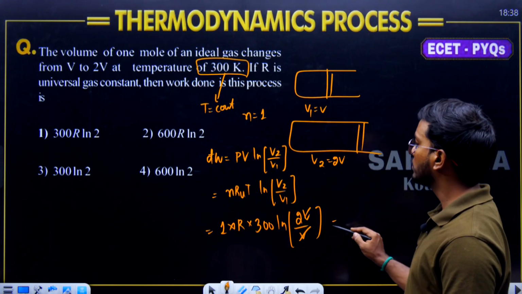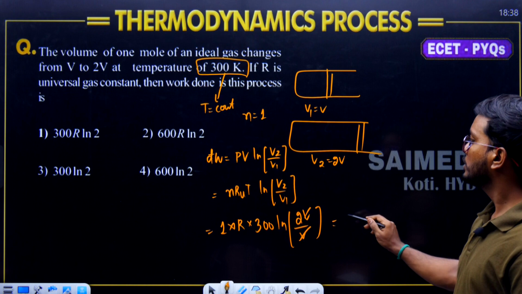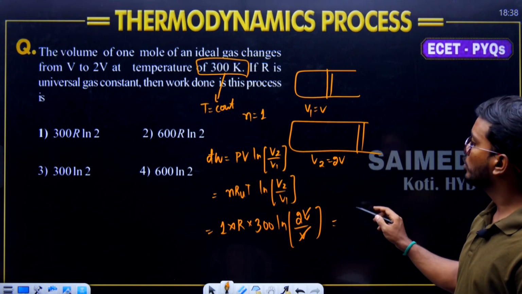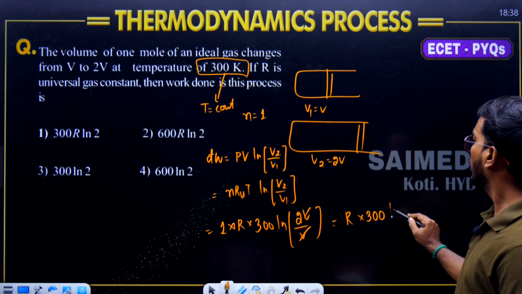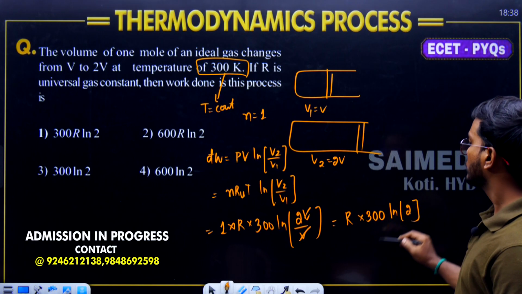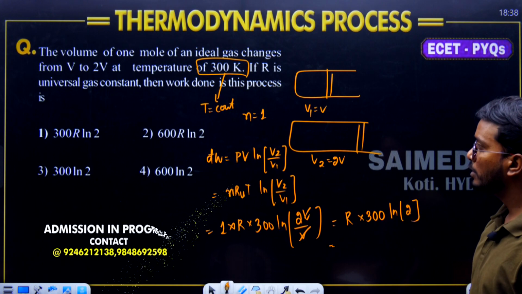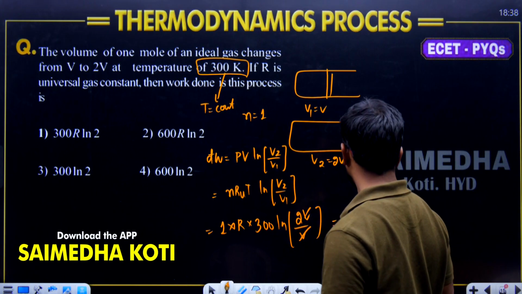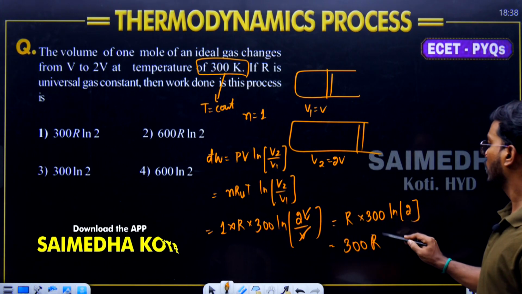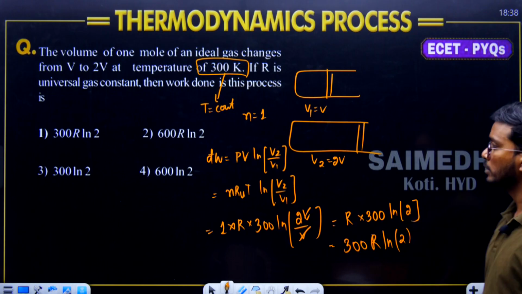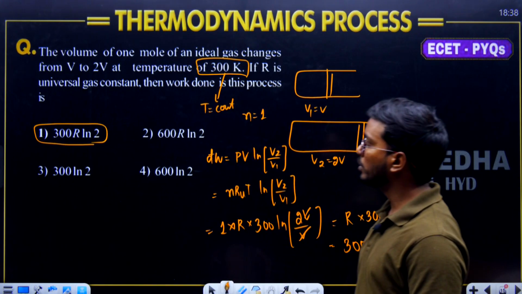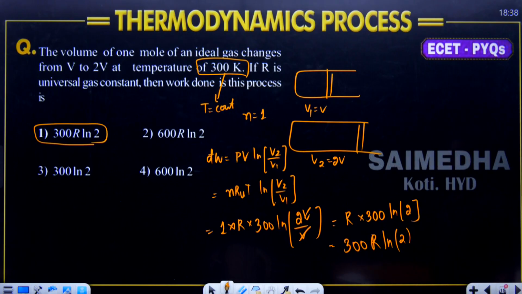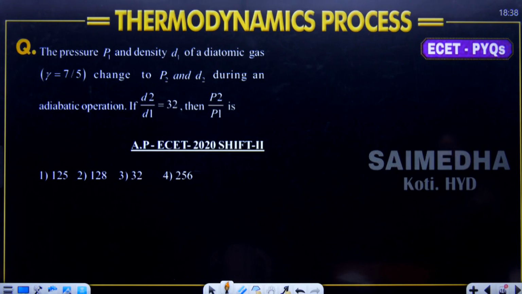V gets cancelled. So what is the answer now? The number of moles is 1. So this is R into 300 log 2. So 300 R log 2 should be your correct answer, which is given in option number 1. It is an isothermal process.